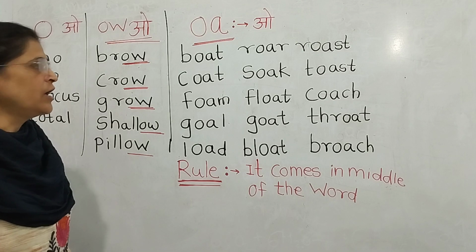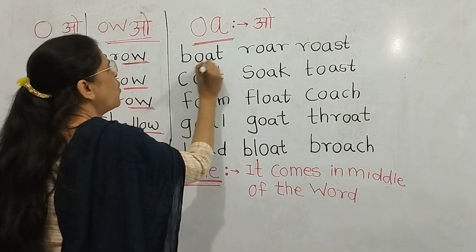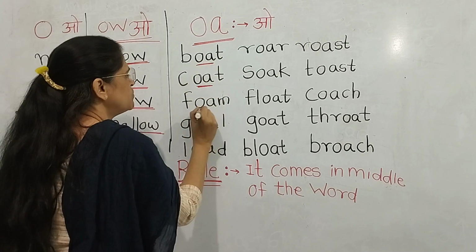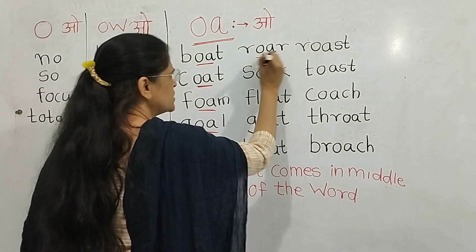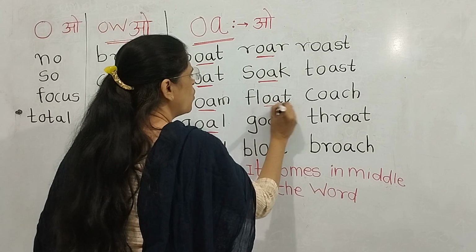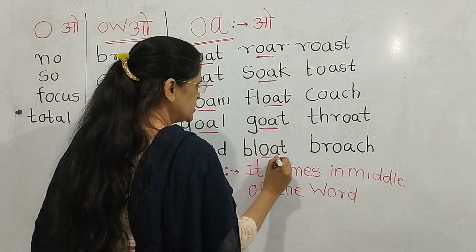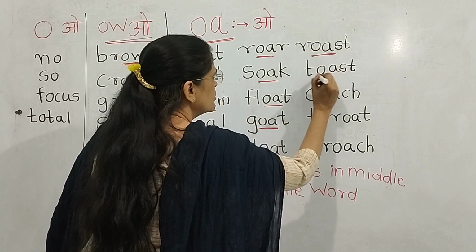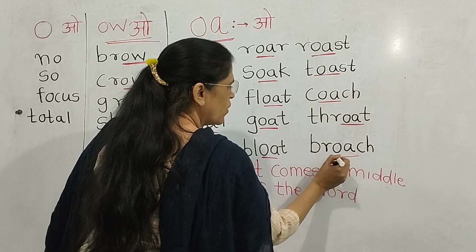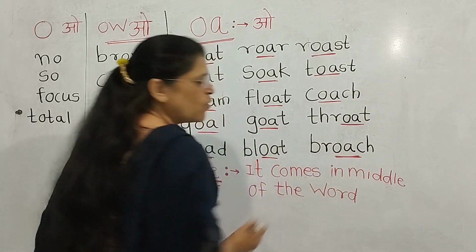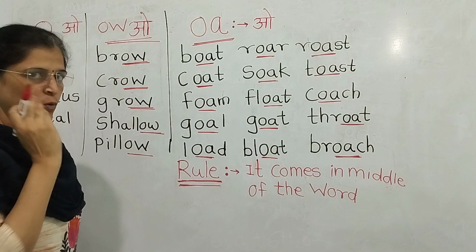In these words, you see this O-A-O is pronounced as the O. When you are reading those words, at that time we say this O-A-O as the O. So O-A-O is the alternative sound of O. It is also O.